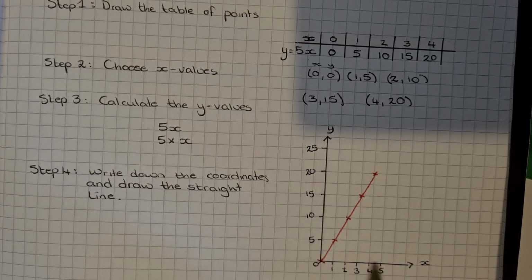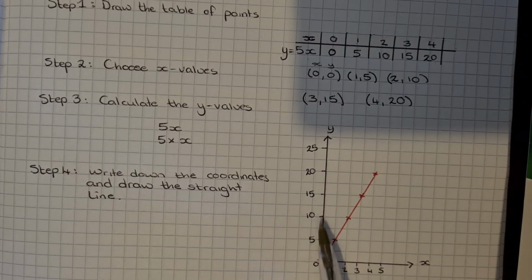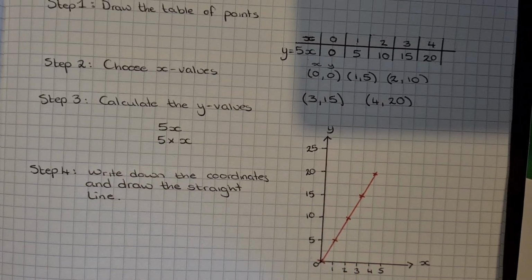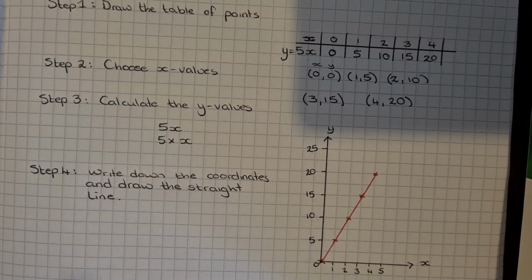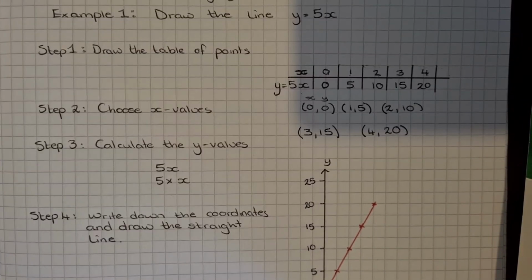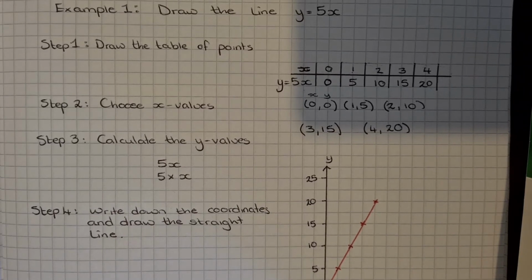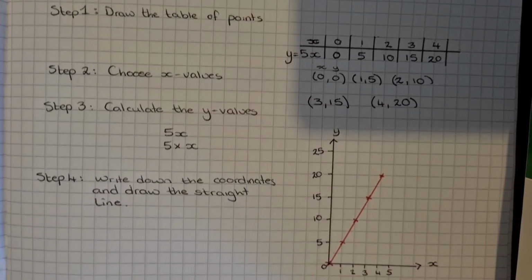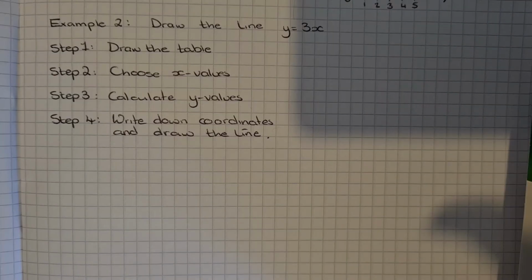So along the bottom I just went up in 1s on each line. Up the side I have gone up in 5s. So as long as they're going up evenly, it's up to you if you want to go up in 1s, 2s, 5s, etc. So that is how we use our 4 steps to draw a straight line.